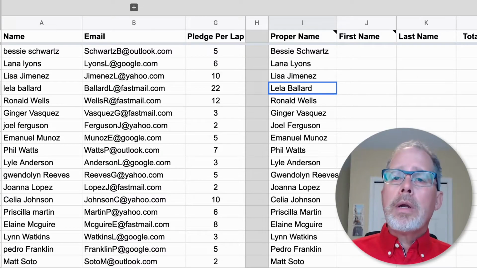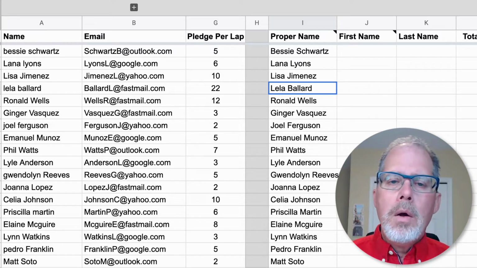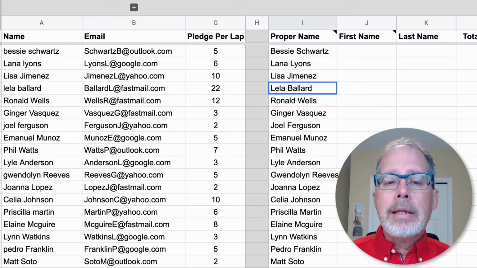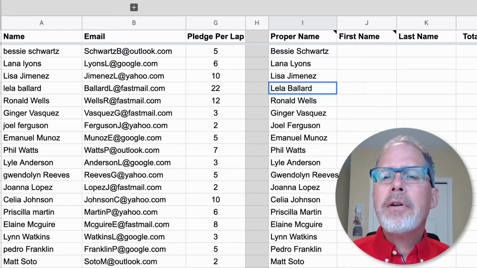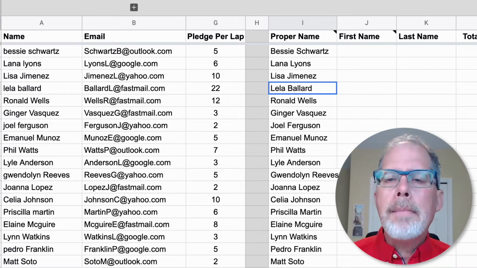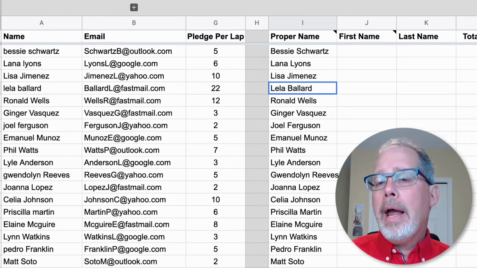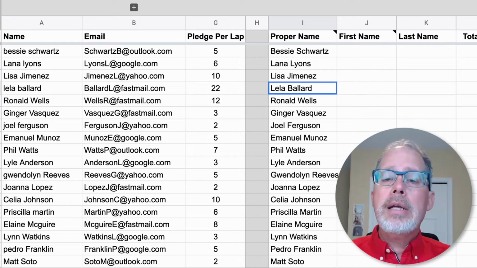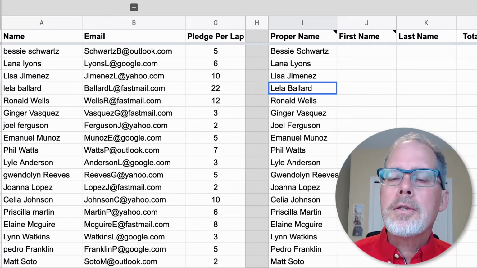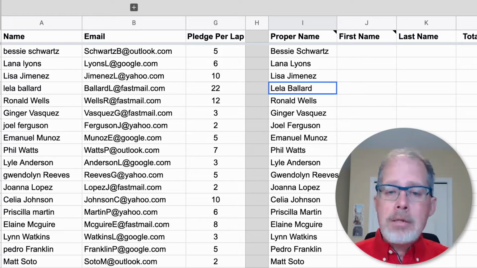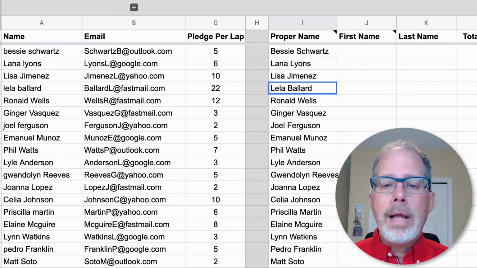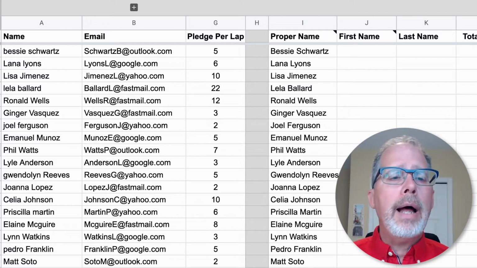So when I was working in our events team, I would get these lists and, Trevor, can you clean this all up? So 500 names took me a while. I would clean that all up. Then the next thing that would happen is, we'd like to have the names separated so that we can do a name tag, or in the letter, we can say Dear Bessie, not Dear Bessie Schwartz. So can you go and copy, paste, copy, paste, copy, paste, copy, paste, and break this all up? Yes, I can do that.